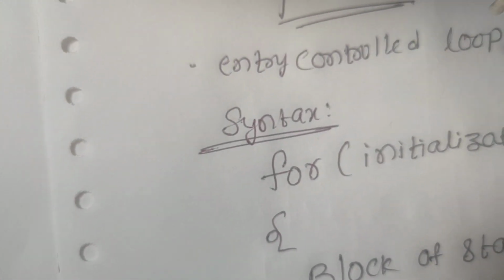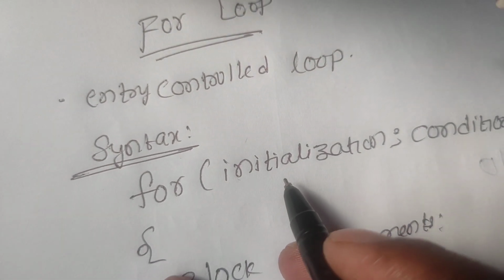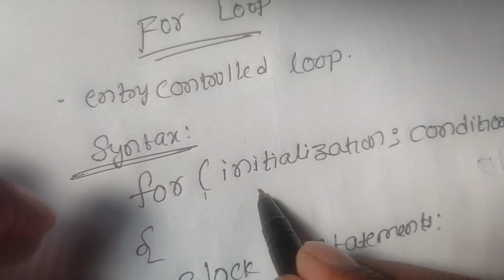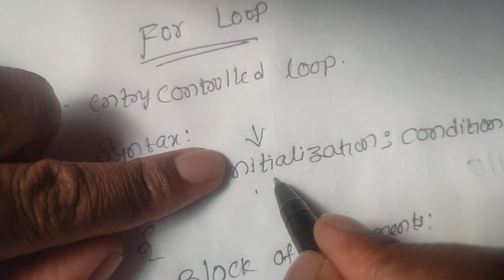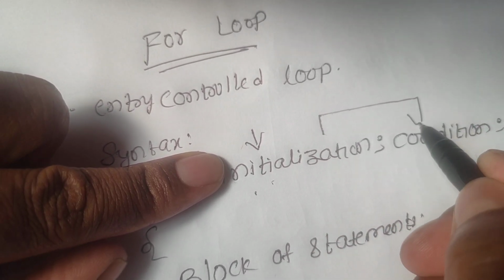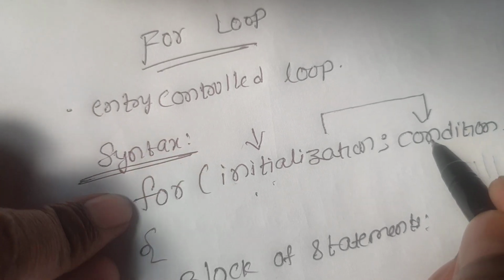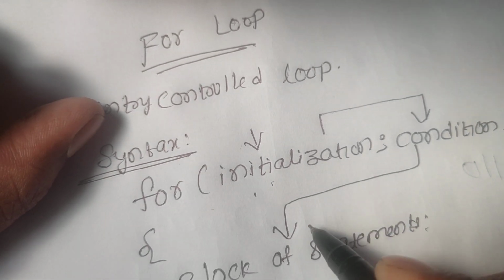Here the explanation is like this. Initialization will be executed first. Then the cursor moves to the condition, meaning the condition will be checked. If the condition is true, then the block of statements is executed.